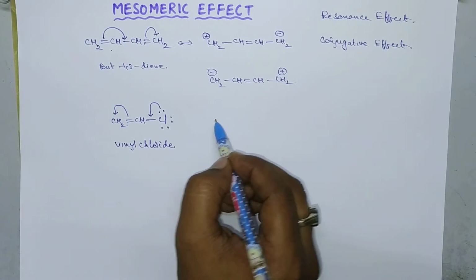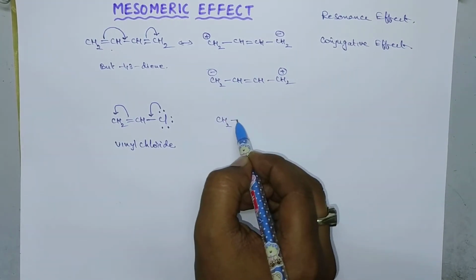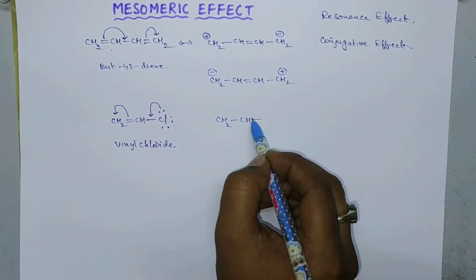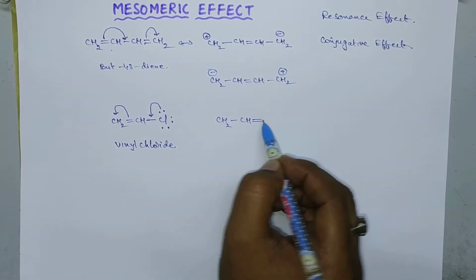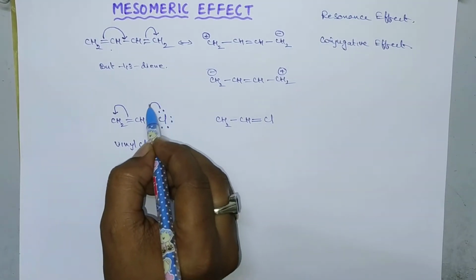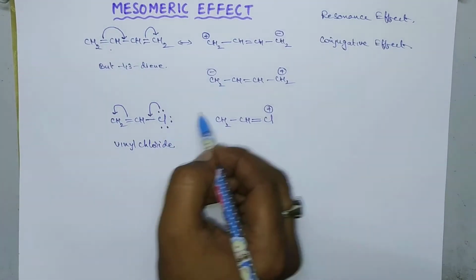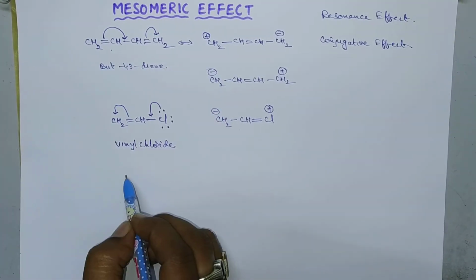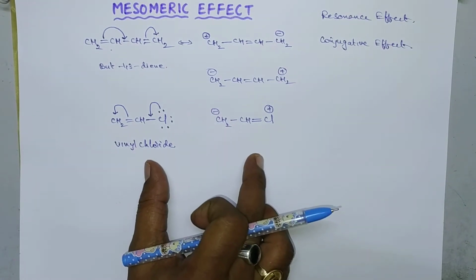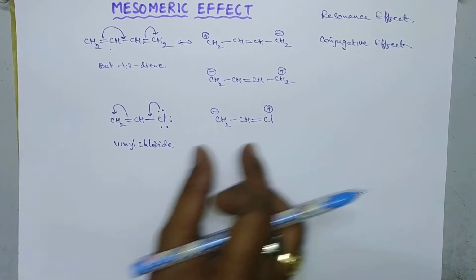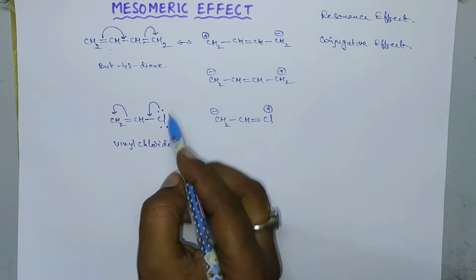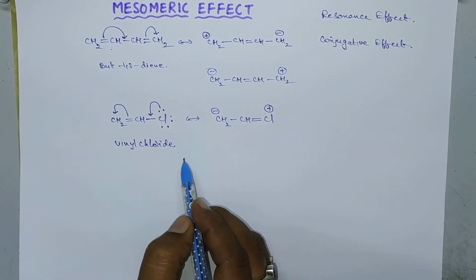Then we get another resonance structure, that is CH2 single bond CH, here it exhibits double bonded character, and Cl. Since this displacement of lone pairs takes place, here it will exhibit positive charge and here it will exhibit negative charge. In this way also we get some resonance structures. This is the resonance structure of vinyl chloride. That's why this also exhibits mesomeric effect.